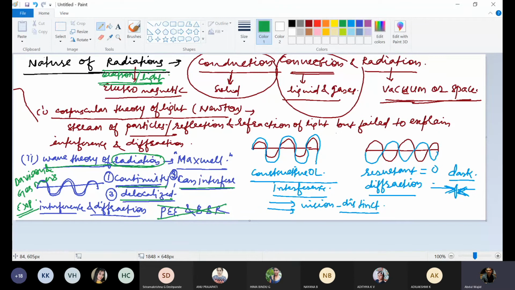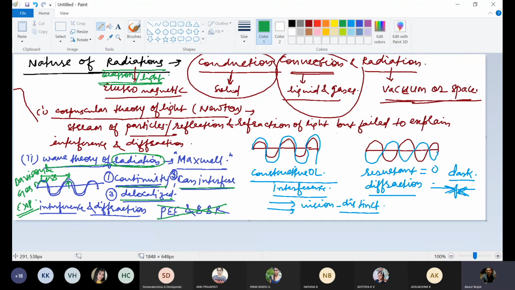So you know this is amplitude. This is amplitude of the wave, and this is wavelength. Wavelength means the distance covered by a single wave, and this one is amplitude. That height is amplitude.